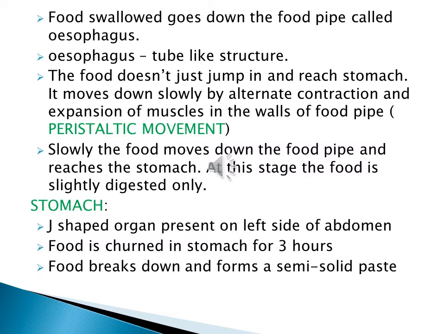Actually food moves slowly down the food pipe, and at the end of the food pipe you have the stomach. So actually the whole digestive system starts from the throat, and the food goes on this food pipe. In the food pipe you have one part of it, the stomach. When it is going to the stomach, the food is somewhat digested, a little digested. Where did that digestion happen? It's not in the esophagus, it happened in the mouth. The stomach is generally said to be J-shaped, and is present on the left side of the abdomen. So next time you say your stomach is paining, you don't touch the center part and say stomach is paining. As bio students, you must correctly show the left side of your stomach.